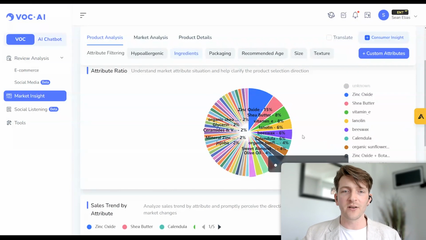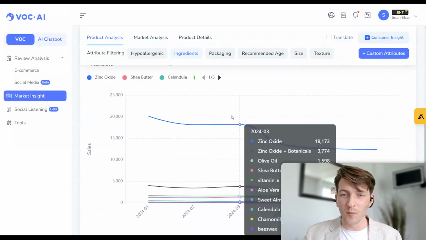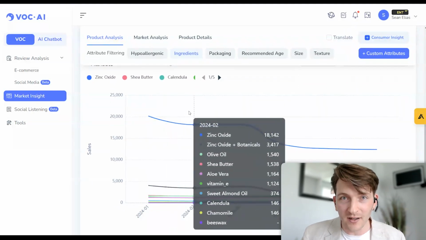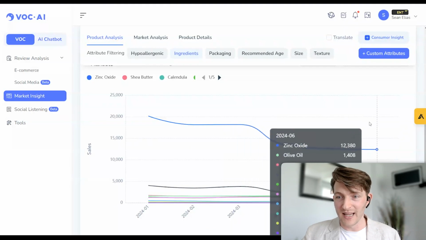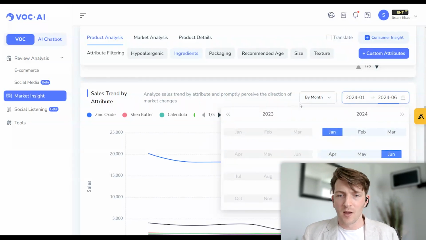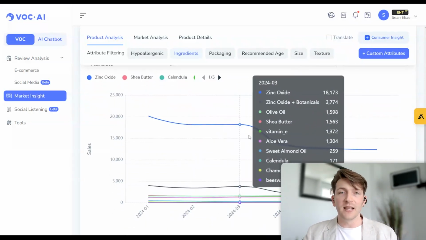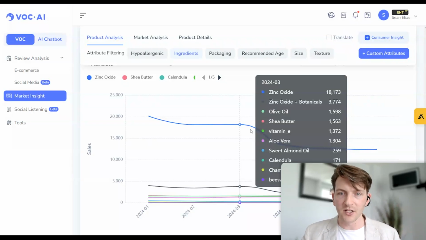We can scroll down here and see sales trends by attribute. Again, we can see the number one leader in sales is still zinc oxide, and we can customize the date here. See, okay, is there anything else that is trending? So you can adjust the date there, but we can see zinc oxide is probably something you want to make sure is in your product, because that is what is getting the most sales, followed by zinc oxide plus botanicals. That's some of the data you can find out from this.